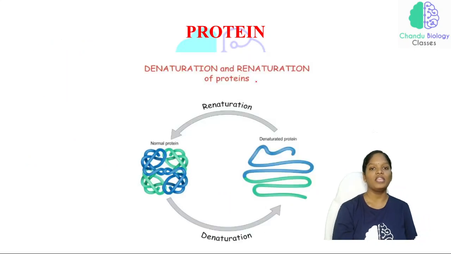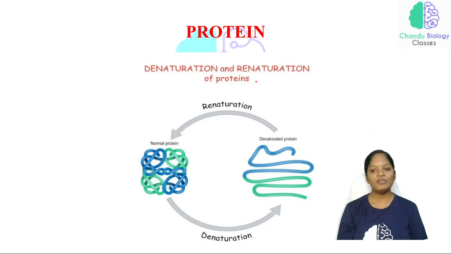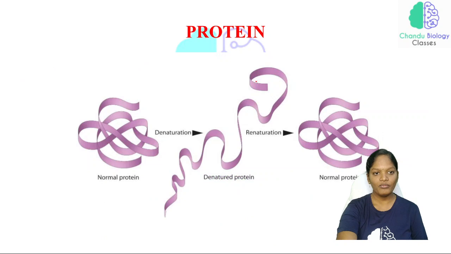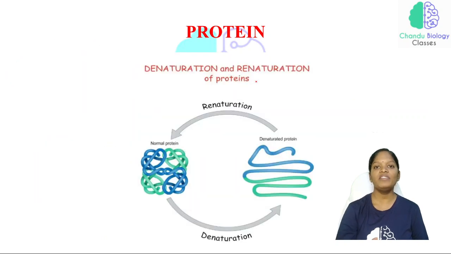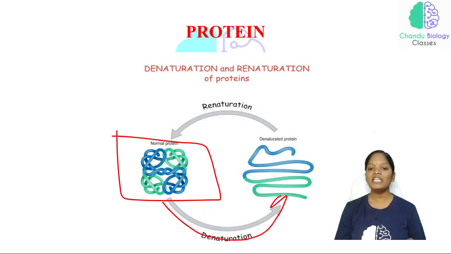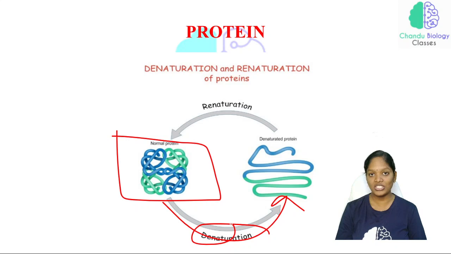This is important. What is the difference between denaturation and renaturation? We often tend to confuse these two words, denaturation and renaturation. Just look at this picture. This is a normal protein. Whenever the normal protein changes its structure without breaking the peptide bond, that is denaturation.